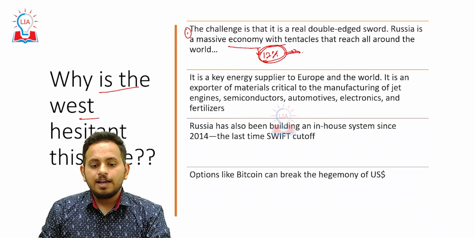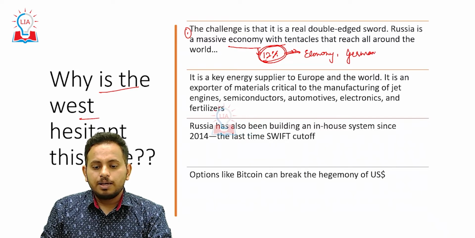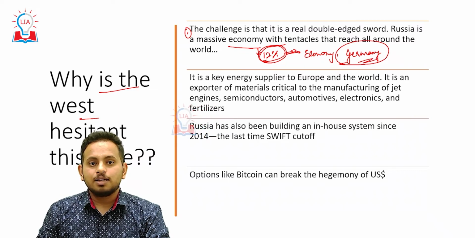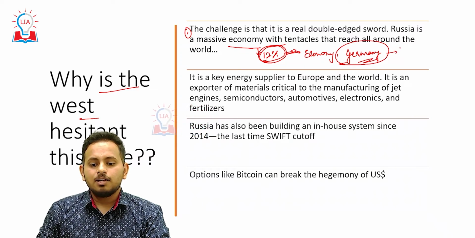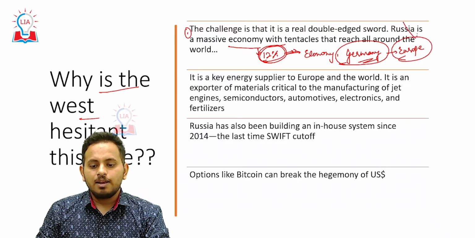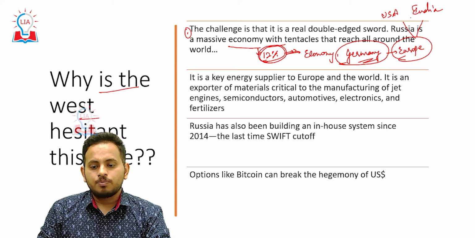This will endanger the economy of Germany. Germany is the biggest contributor to the European Union's economy. If the German economy is hit, then Europe's economy will be hit. If the European economy is hit, then the USA and India will suffer.